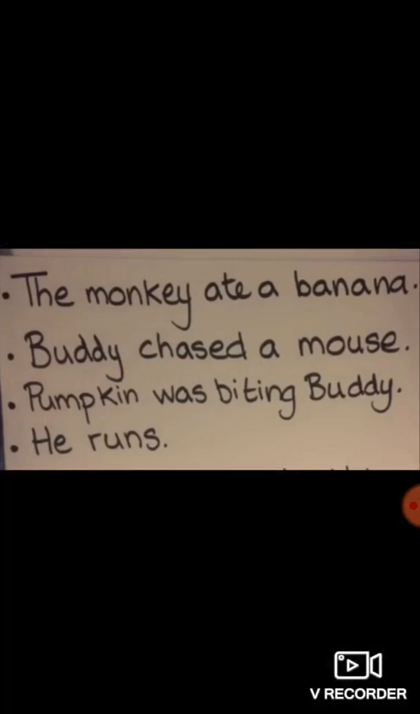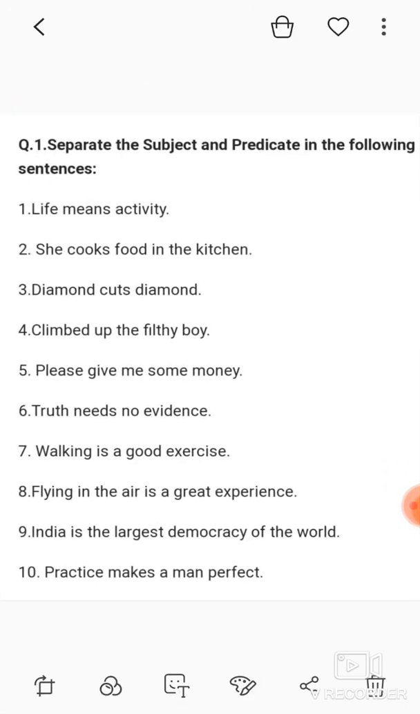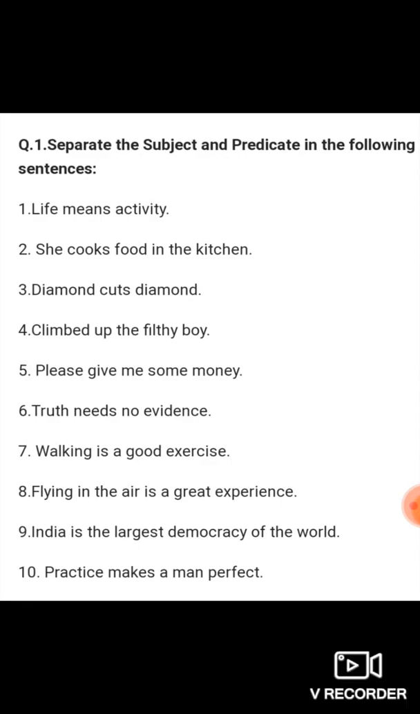Alright, students? I have made a few exercises for you to complete at home. Let us see the first one. How will you do it? If you have an old exercise copy or exercise book, you can divide your exercise book into two columns, write subject and predicate as headings, and below it you write the subject and the predicate. Now look at the exercise. Number 1, separate the subject and predicate in the following sentences.